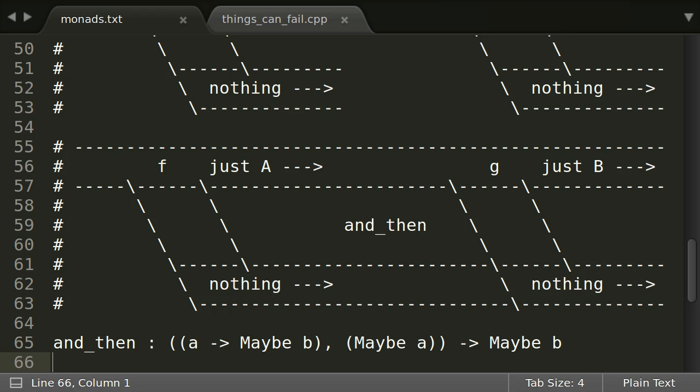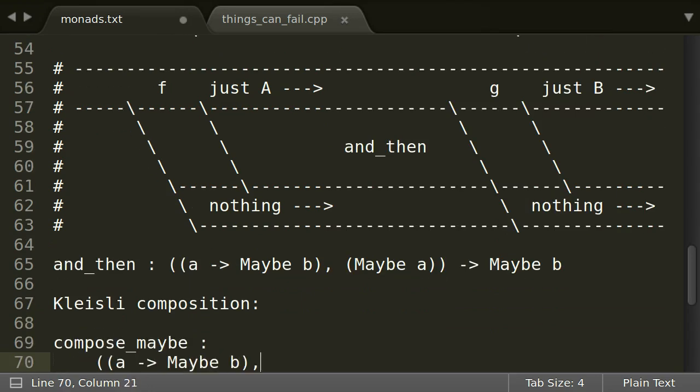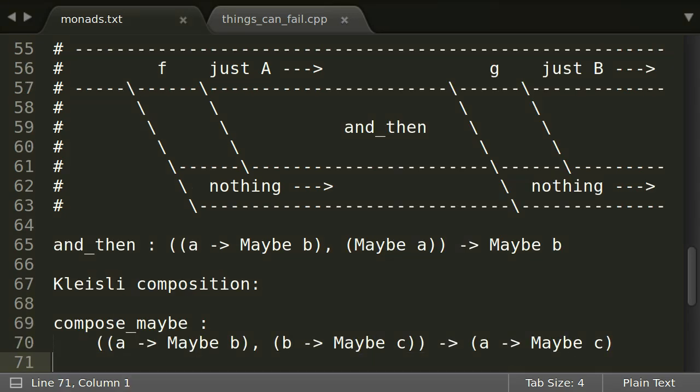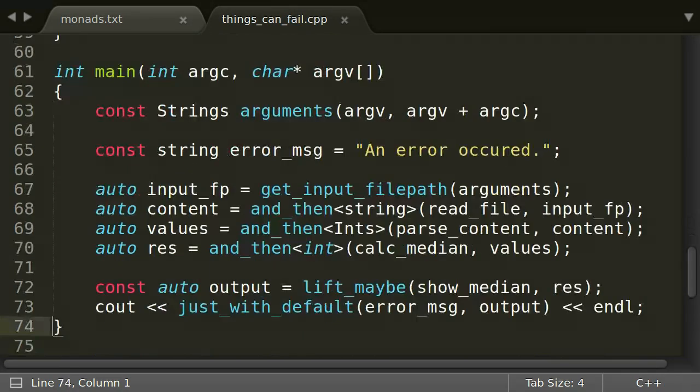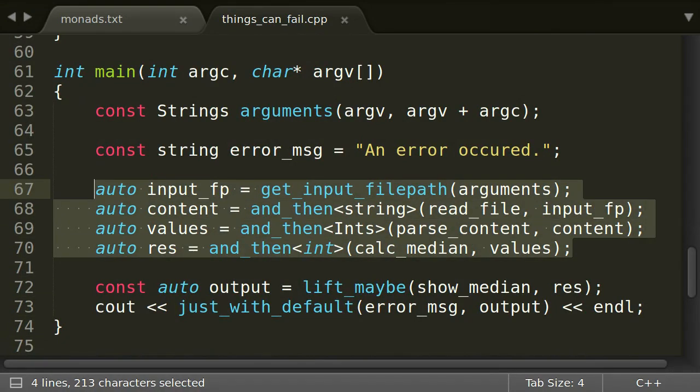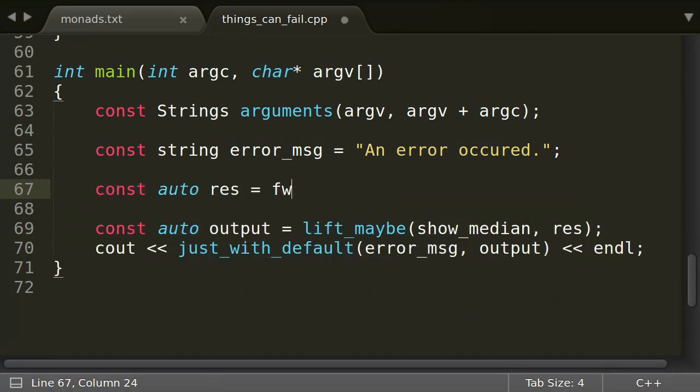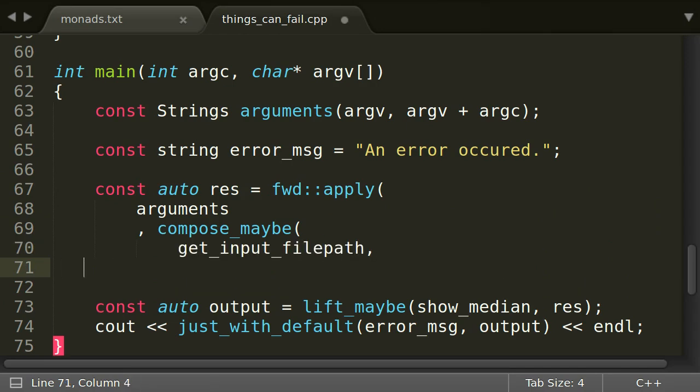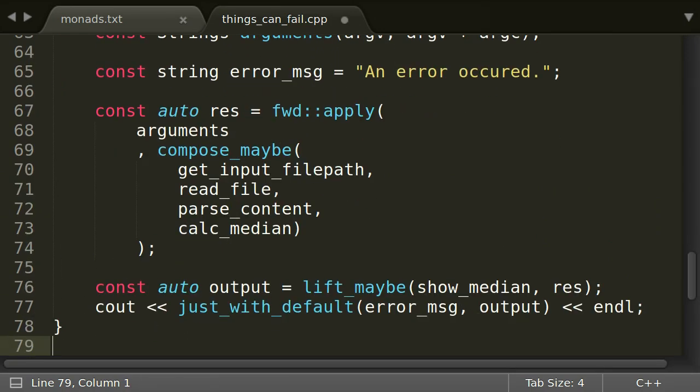If we want to get rid of the temporary variables in our code, we can even compose functions andThen style. This is called Kleisli composition and has the following type for composing two functions. Using its version with 4 arguments, we can shorten our code to this. But the basic concept is still the same as with andThen, just in point-free notation.